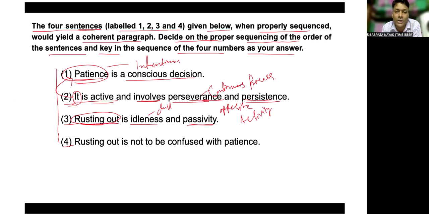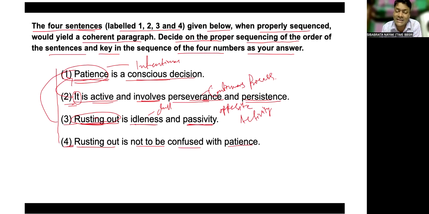Like we talk about what patience is: patience is a conscious decision. Similar to that, what is resting out? Resting out is completely the opposite of patience, and it is dull and completely passive. So the fourth sentence should be what? Resting out is not to be confused with patience, right? This could be considered the last sentence, which is a complete negative, not to be confused with patience.